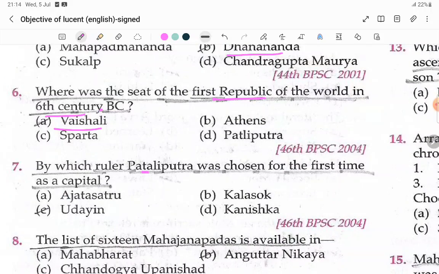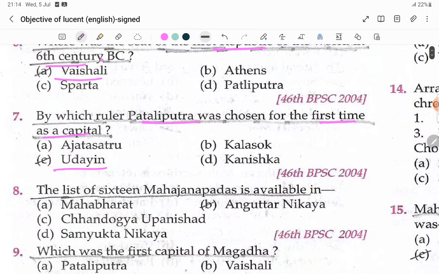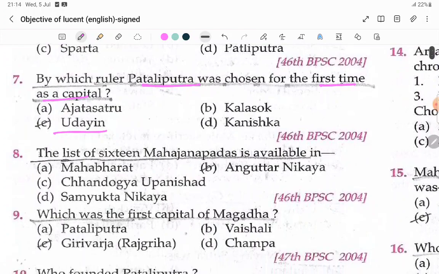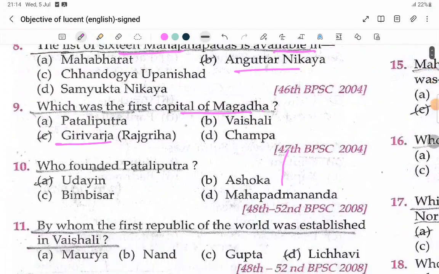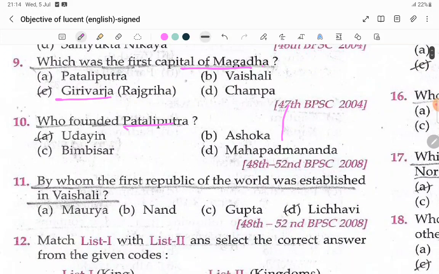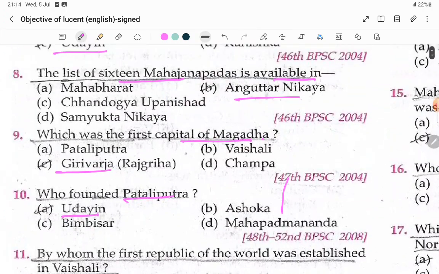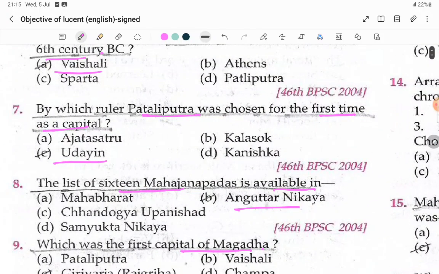By which ruler was Pataliputra chosen for the first time as a capital?